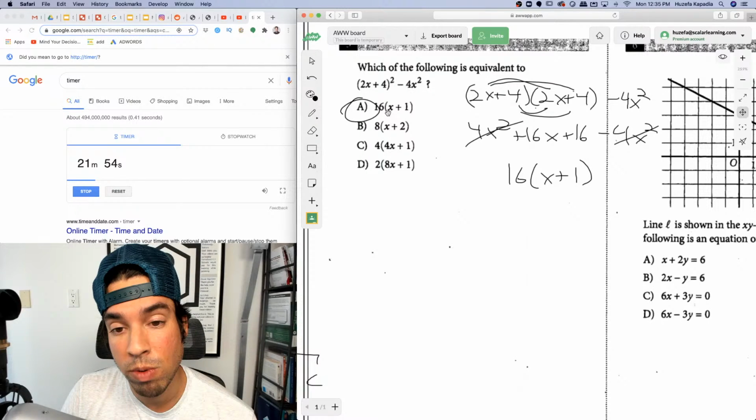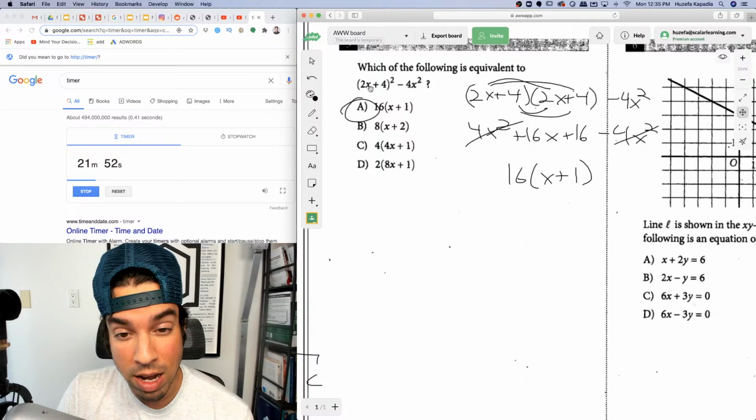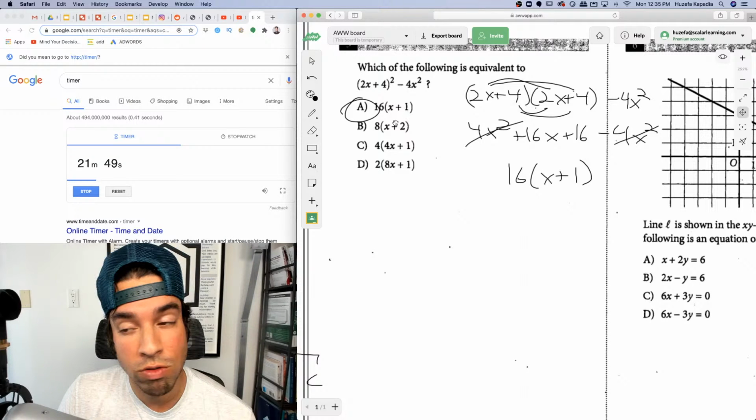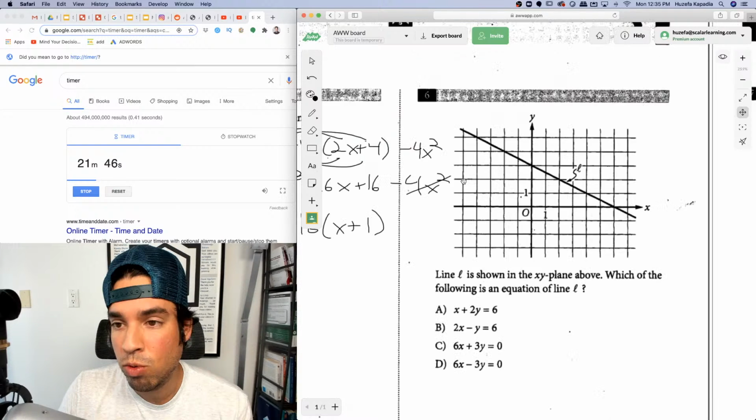Now, by the way, if you're not sure how to do that, you could plug and chug, right? Like you could be like, hey, let's pretend x is 5. Plug in here, and then plug into all the answer choices and see which one gives you equivalent values. But that would take more time, in my opinion.